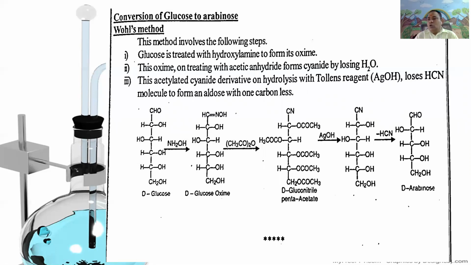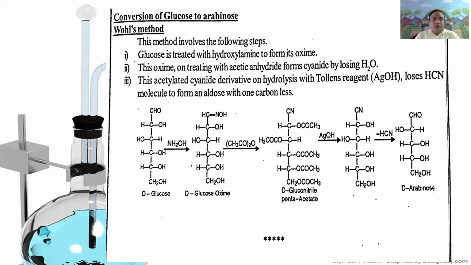Next, the conversion of glucose to arabinose. Previously we discussed Ruff's degradation, the conversion of higher aldoses into lower aldoses.